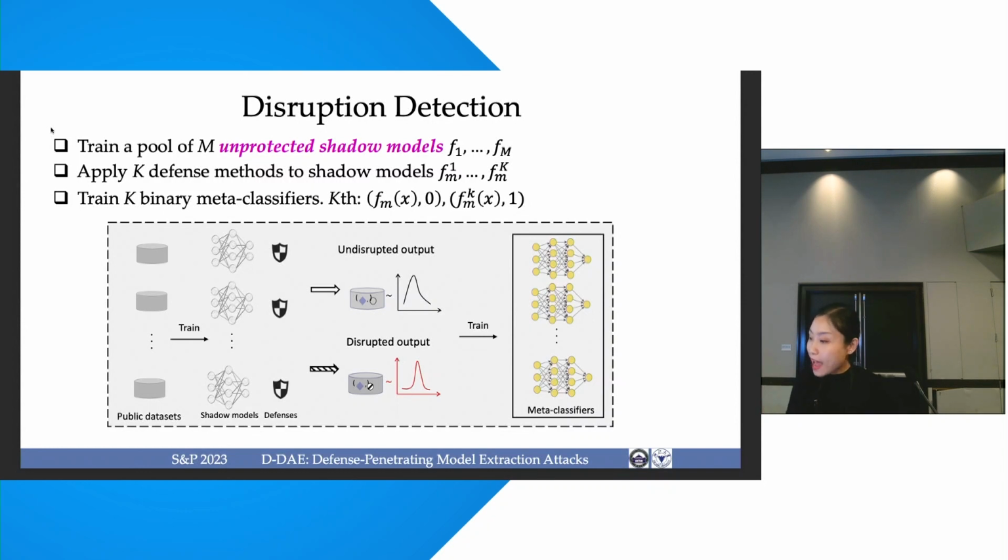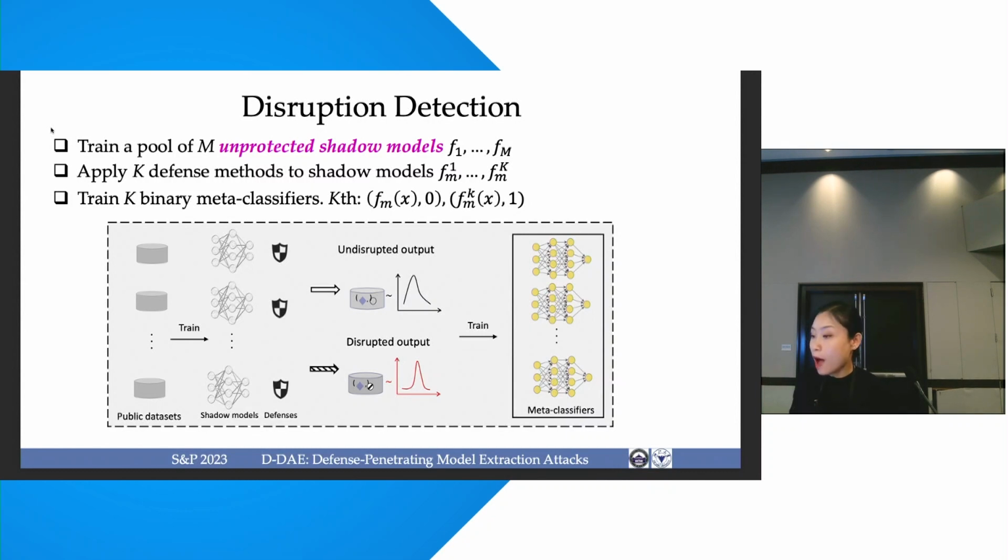So let's look at the first module, the disruption detection. Our idea is first to train a pool of unprotected shadow models with different structures and possibly with different public data sets, because we do not know the specific structure of the target model.